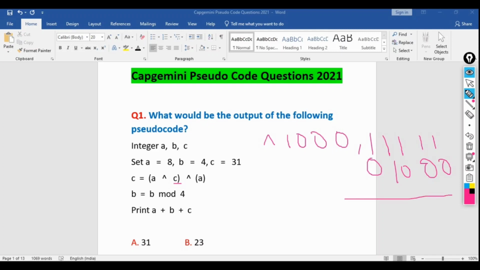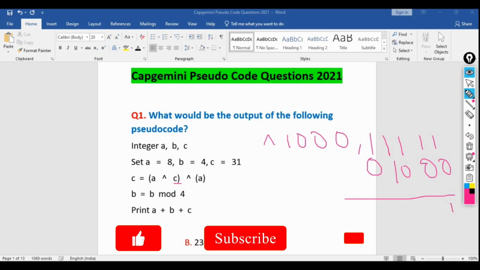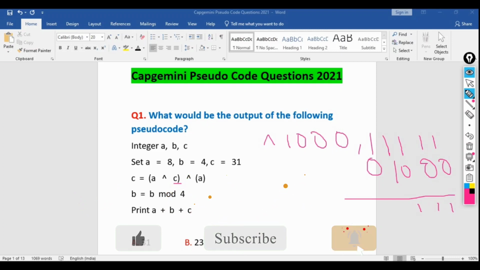The bitwise operator will check the values one by one. In case of the bitwise OR operator, out of 2, if at least one is 1, then it will return you 1. So here 1 and 0 is 1, 1 and 0 is 1, 1 and 0 is 1, and 1 and 1 is also 1. So it returned this value, which means the actual one was 31.